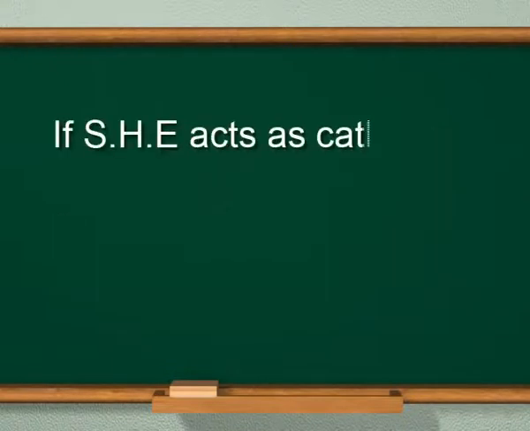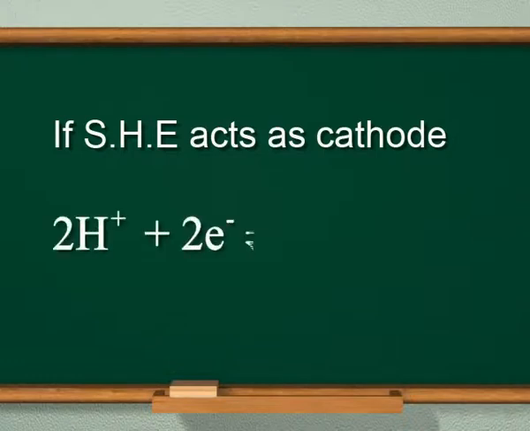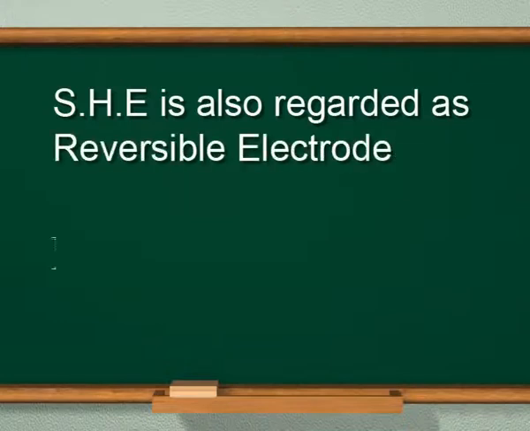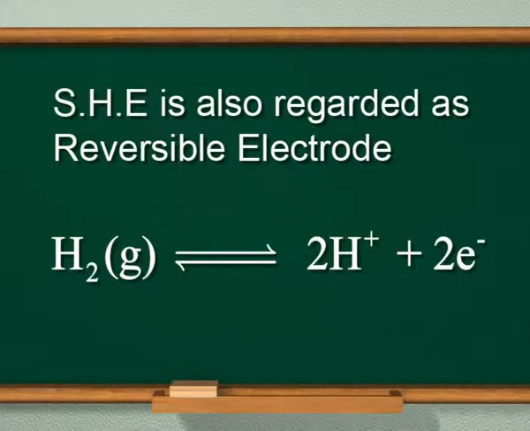If it acts as cathode, then the equation can be represented as shown on the screen. The standard hydrogen electrode is also regarded as a reversible electrode, and the equation can be represented as shown on the screen.